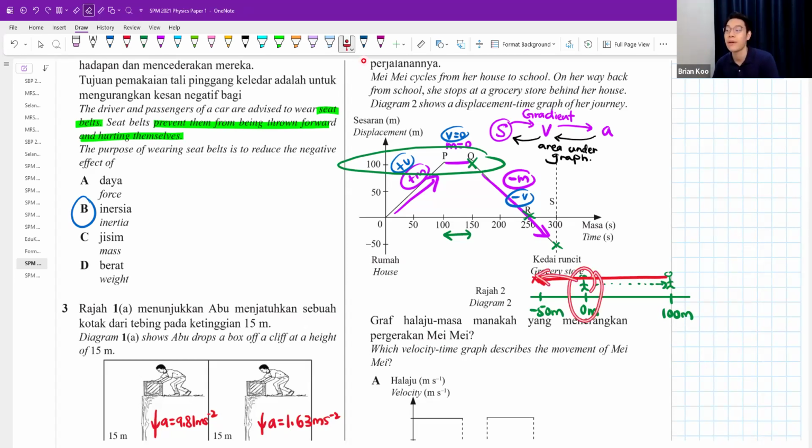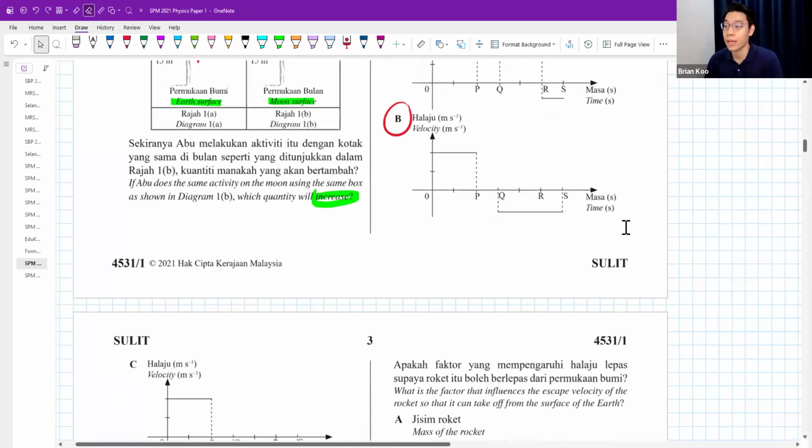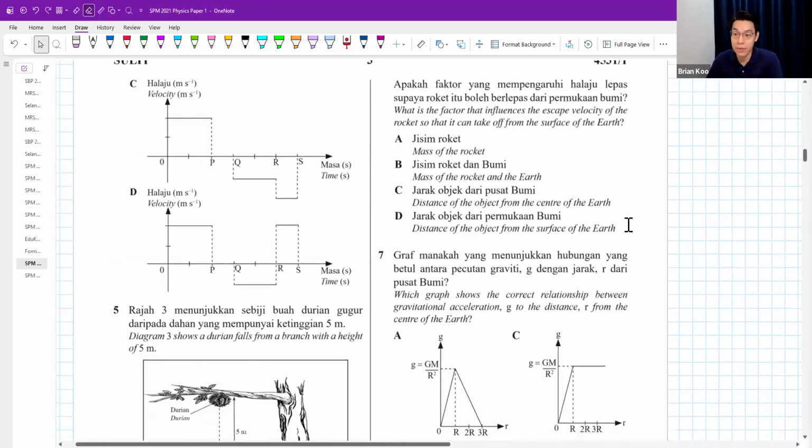So the whole journey is from 0 to 100, then rest there, then from 100 come back to -50. A velocity to the right, or forward, we normally call positive velocity. Then going backwards, we call it negative. So the positive, negative represents her direction: forward and backward, or to the right and to the left. Okay, answer is B.